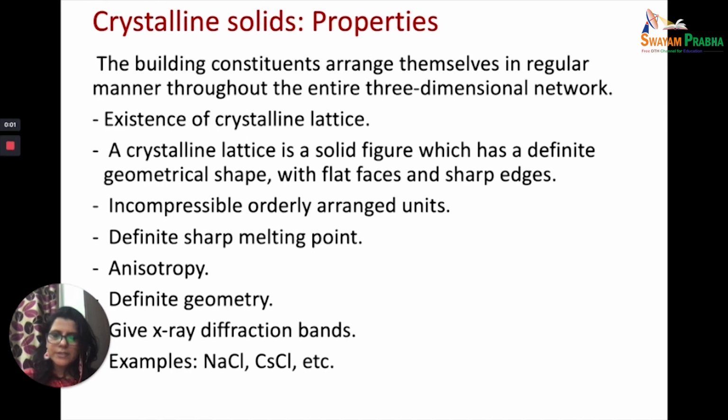So because of this arrangement of constituent particles, you will also see X-ray diffraction bands in the X-ray diffraction pattern of the crystalline solids. The examples of the crystalline solids that we normally study in the class are sodium chloride and cesium chloride. These are the structures that we are going to study later in the lecture.